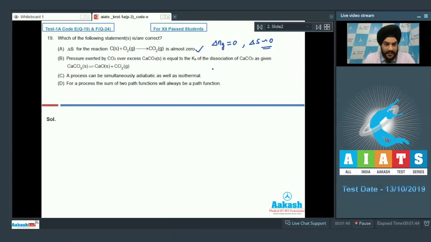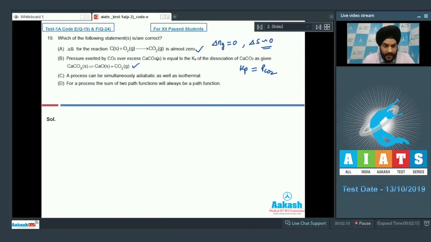If we talk about the second statement now, pressure exerted by CO2 over excess CaCO3 solid is equal to the Kp of the dissociation of CaCO3 as given. If we talk about this reaction, students, the only gaseous species is CO2, while CaO and CaCO3 are both in the solid phase. So the Kp of this reaction shall be equal to the pressure of CO2. So the second statement is also correct, students.